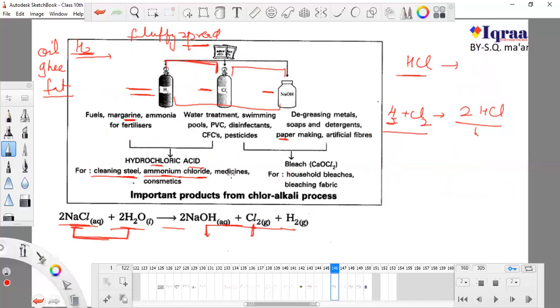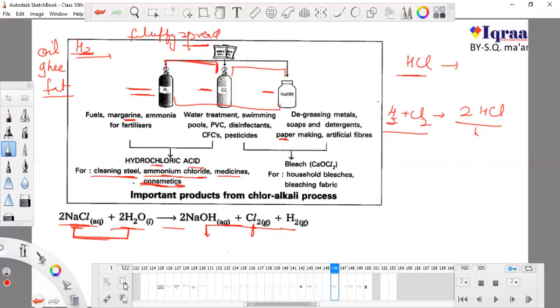This hydrochloric acid is also used in various types of medicines, and can you tell me, hydrochloric acid is present in our stomach too. It is our gastric juice. Hydrochloric acid, HCl, is present in our stomach, in our gastric juice. It is also used in many types of cosmetic products. This is how we can get hydrochloric acid.